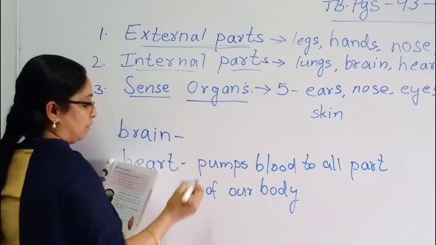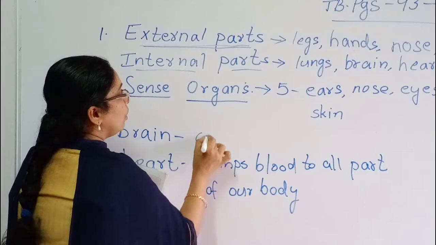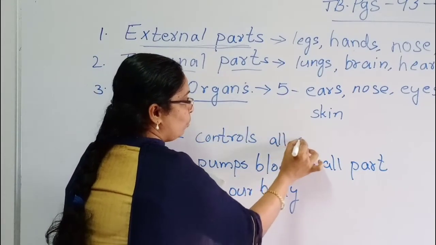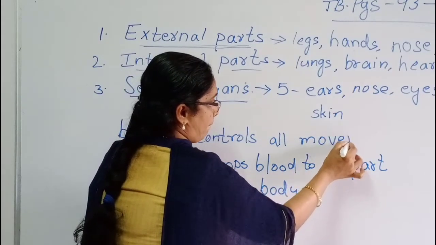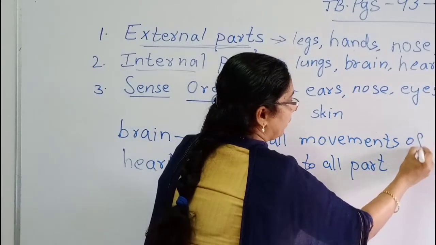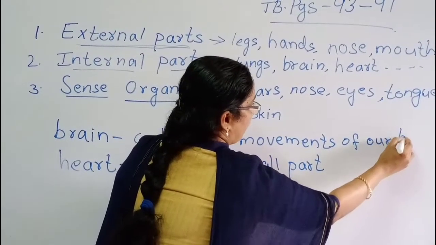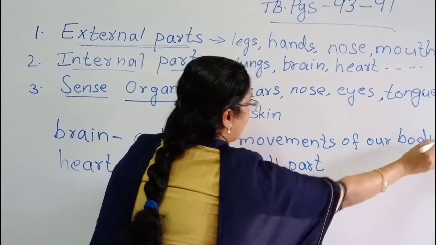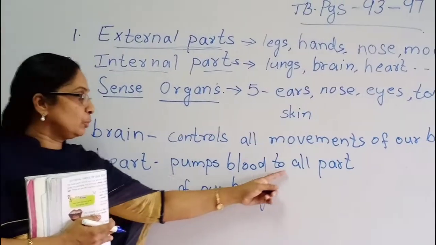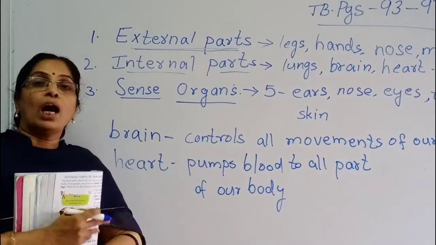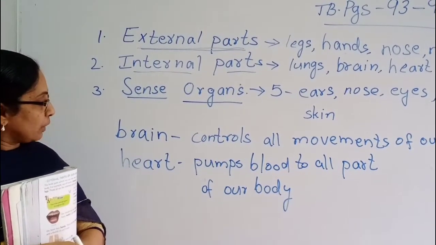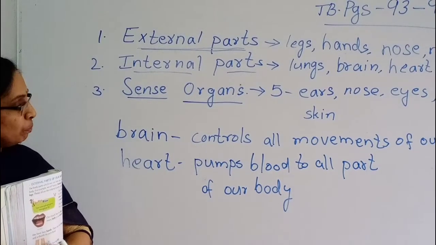Brain controls all movements of our body. Children, once again, heart pumps blood to all parts of our body. Pumps blood to all parts of our body.